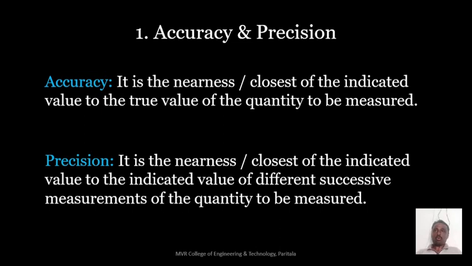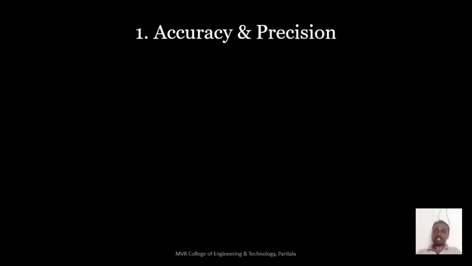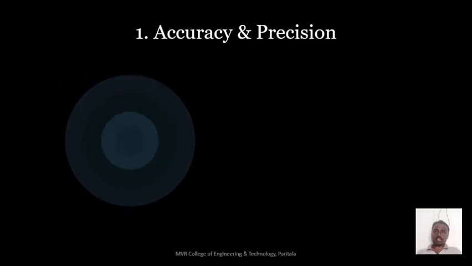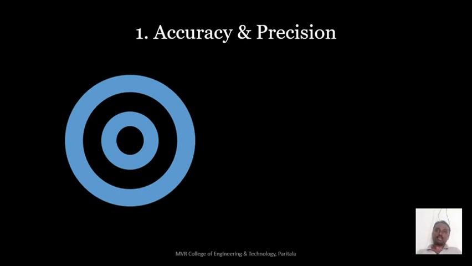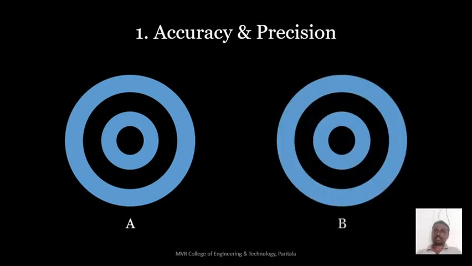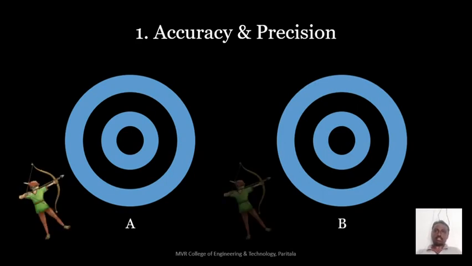Let us see how this differs with a graphical representation by taking an example. This is a target, like those used in archery. Let us assume this is target A and this is another target B. This is the person hitting target A and he is the person hitting target B. These two persons are hitting a target 5 times. Can you please tell me which one is more accurate and which one is more precise?